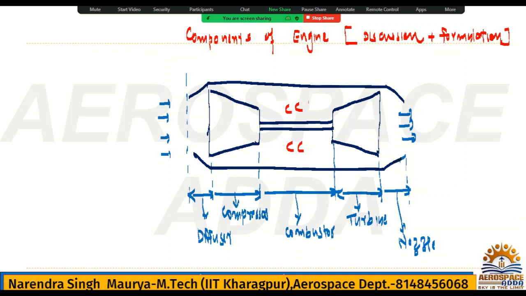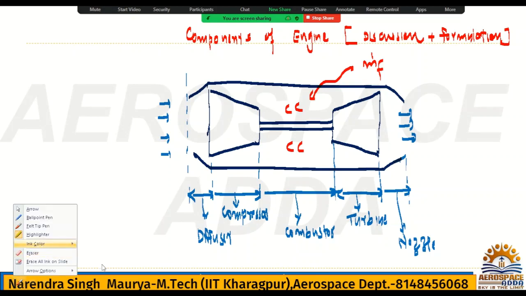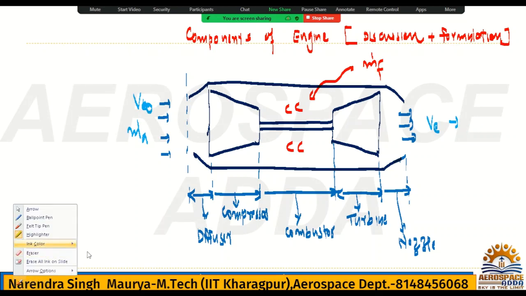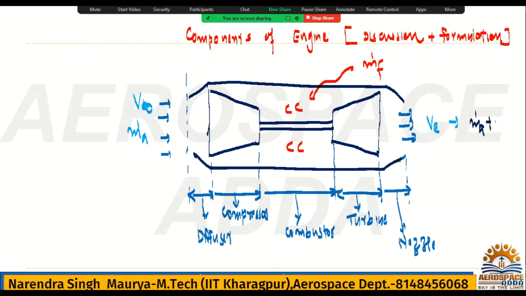Combustor or combustion chamber. Here we are adding fuel, which is nothing but m dot f. Here we are having m dot a, the velocity of the aircraft or free stream velocity v infinity, this is v exit. And what will be the mass flow rate here? The mass flow rate of the air m dot a plus the mass flow rate of the fuel.